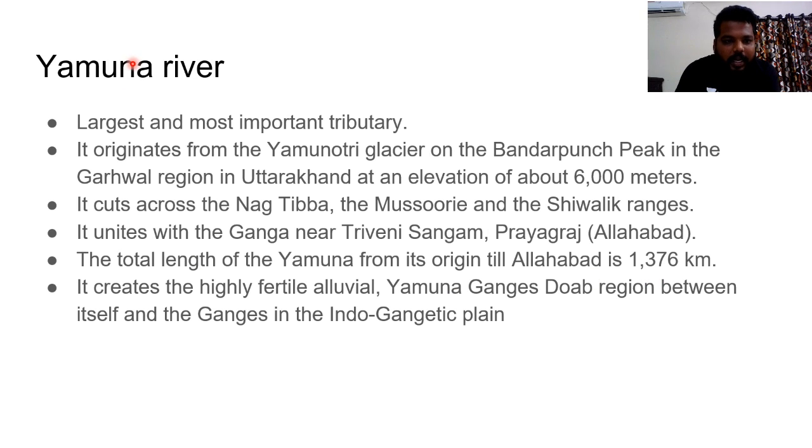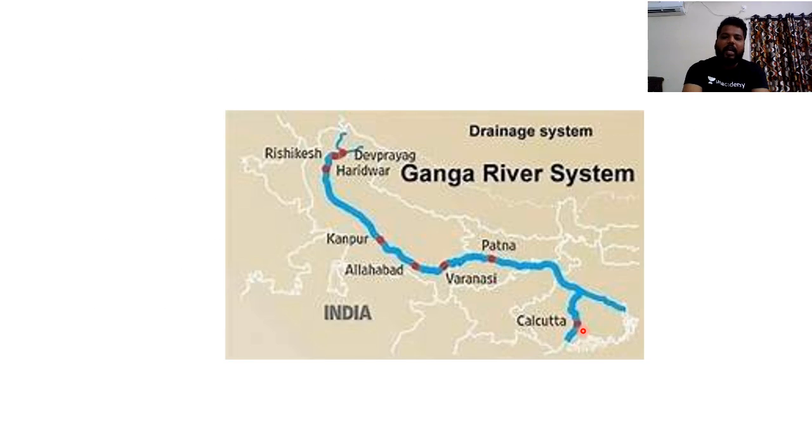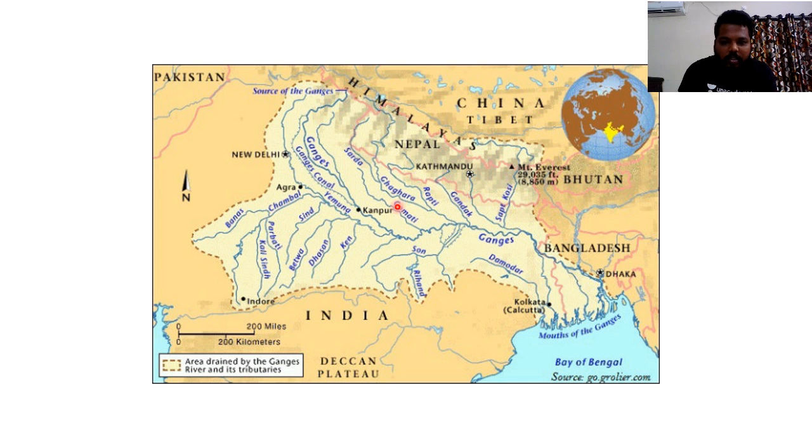So this particular Yamuna River creates highly fertile alluvial soil in the Ganga-Yamuna Doab region, between itself and the Ganges in the Indo-Gangetic plain. See, what is the Doab region? Simply, I'll be explaining on the map. If you could see, this is the Ganga river system. The major portion of Ganga you could see here. And this is Yamuna River.